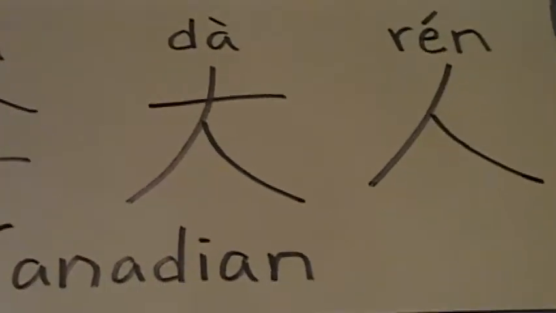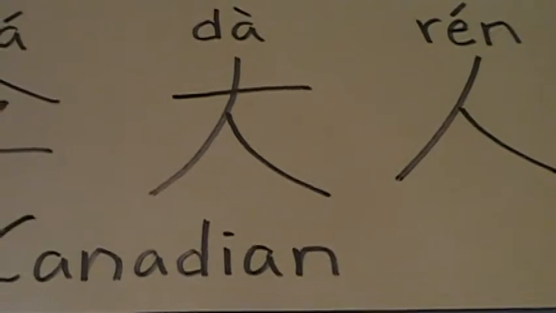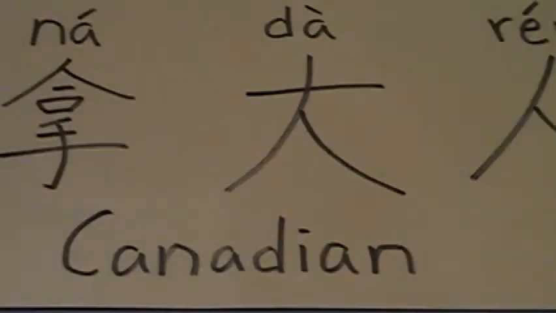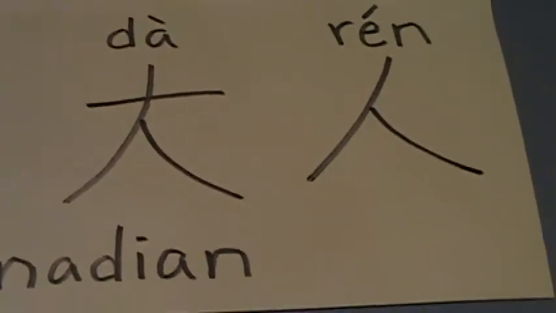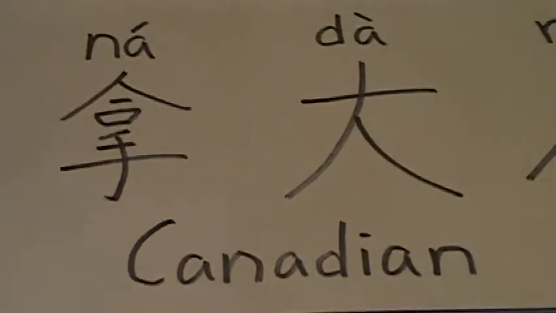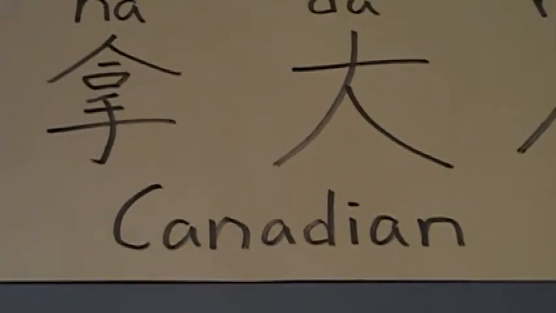By adding 人 similarly, as in the previous example with China, 人, people, after Canada denotes people of Canada. And this means Canadian.